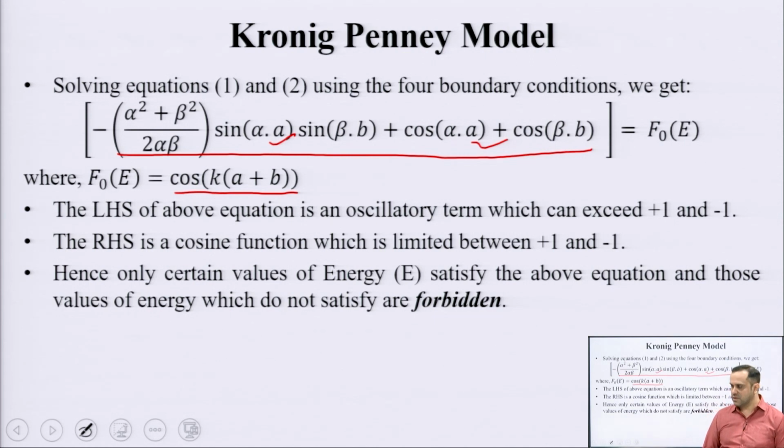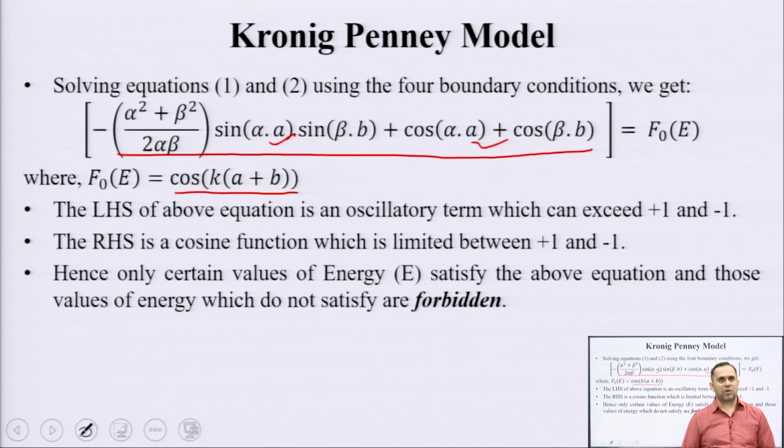What does this mean? This provides a very important conclusion: when you solve this mathematical model for the energy of electrons for the different potential profile of each atom inside a crystalline solid, only certain values of energy are allowed and all those which are not allowed are considered to be forbidden.